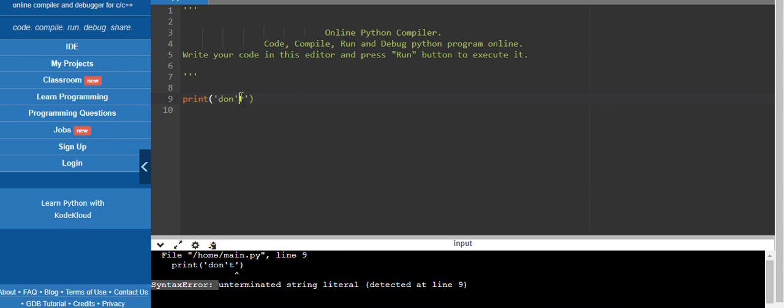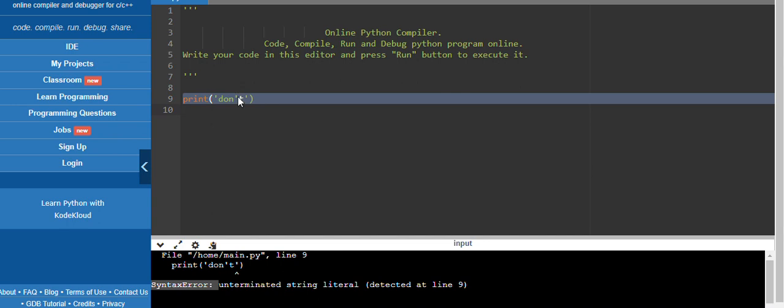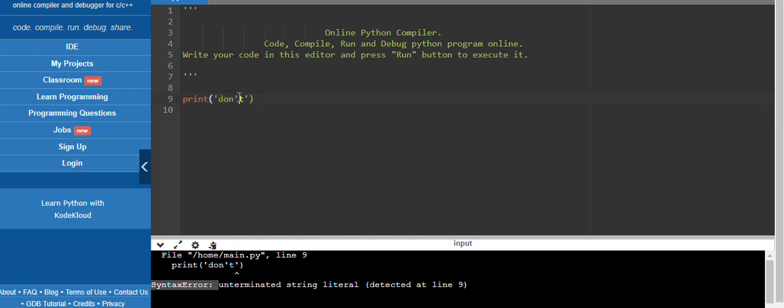It will not consider this T. So when we end here, it will understand this is the end of the print statement.